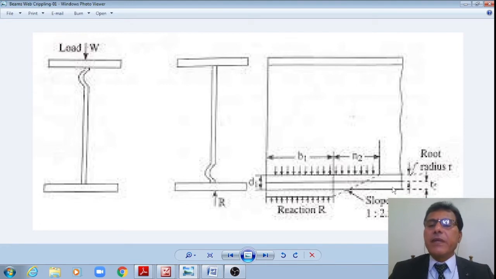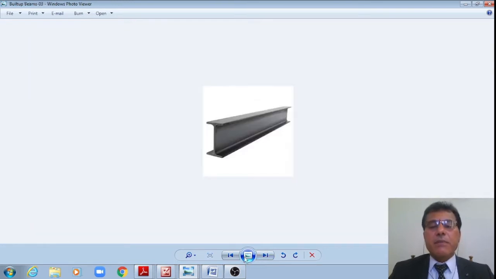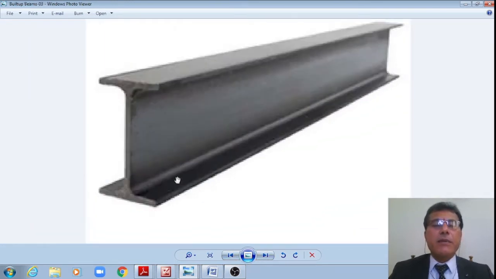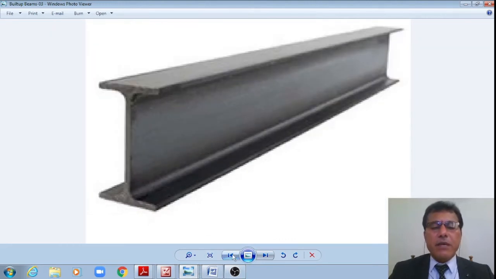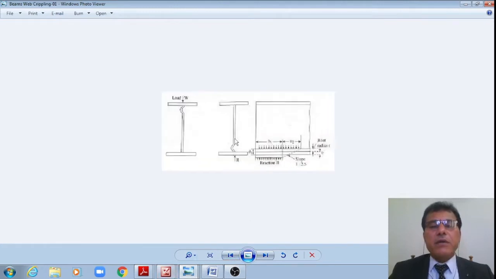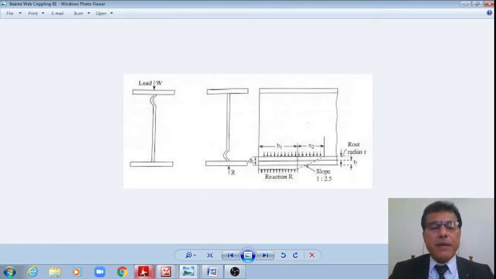Therefore, there is the thickness of the flange plus this R, up to the end of this root radius, right? Now let me see this by substitution.